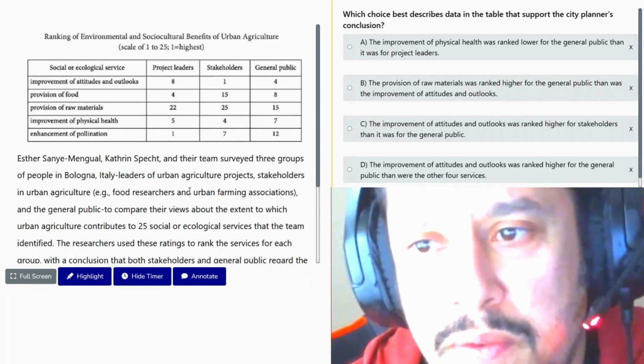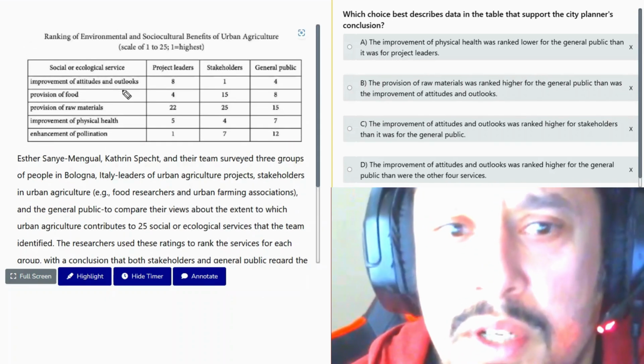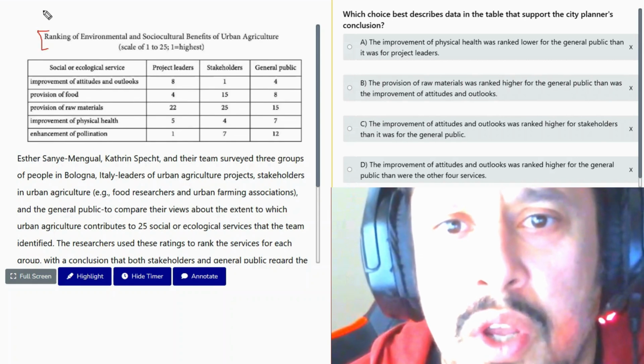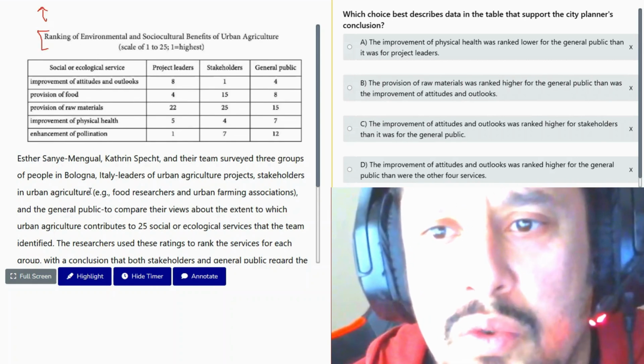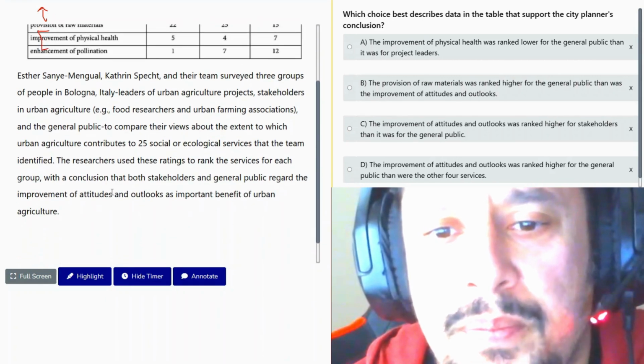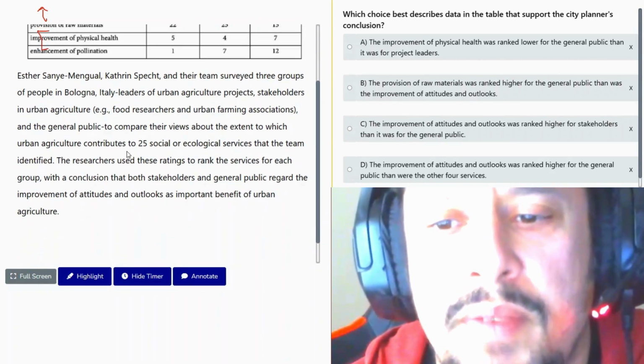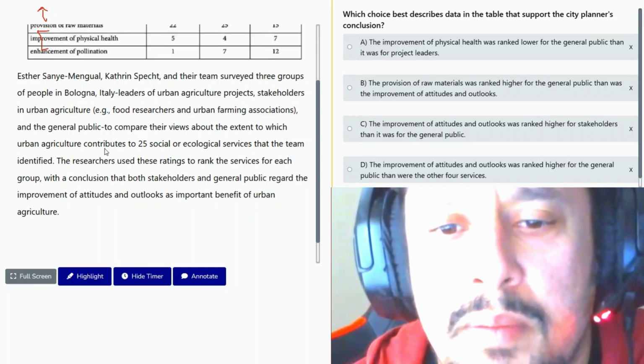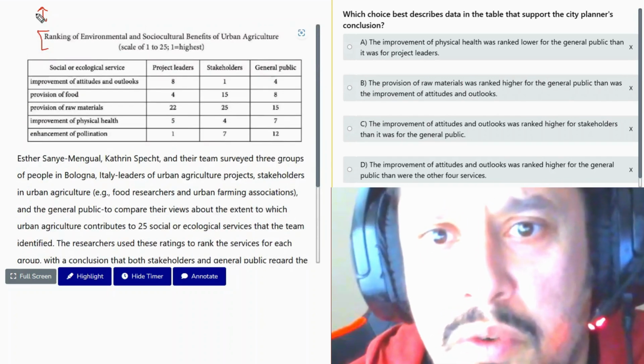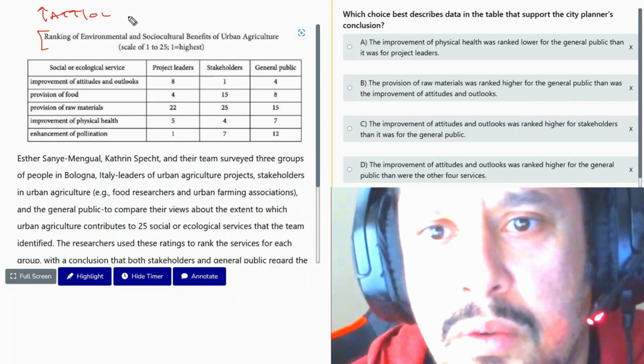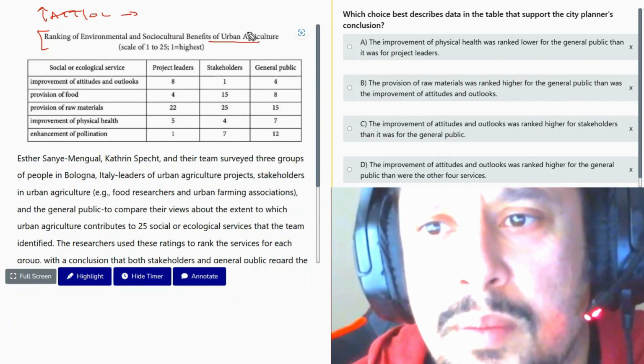So improvement of attitude and outlooks is for the benefit of urban agriculture.